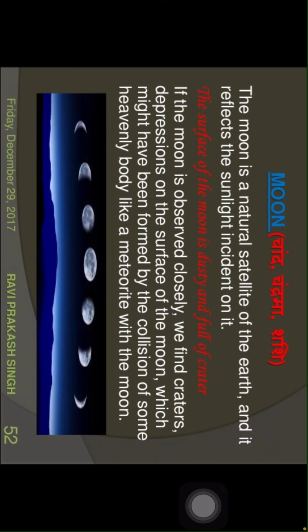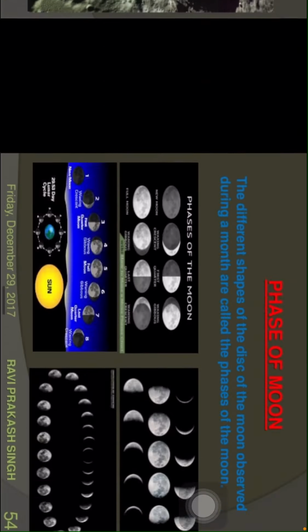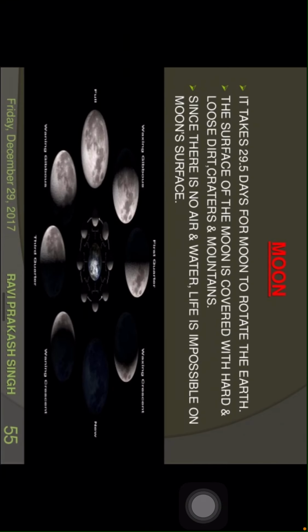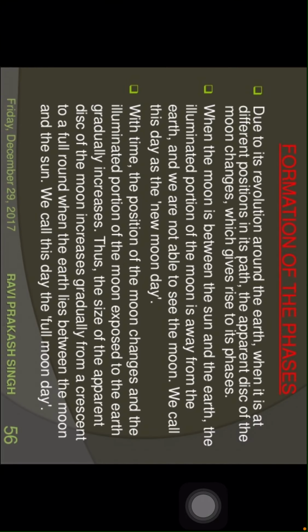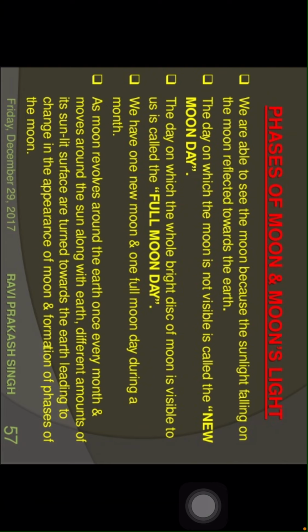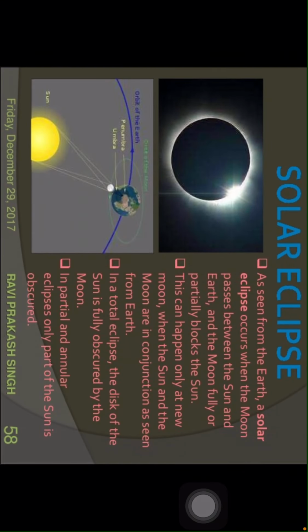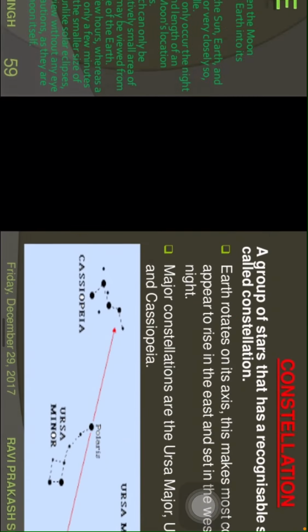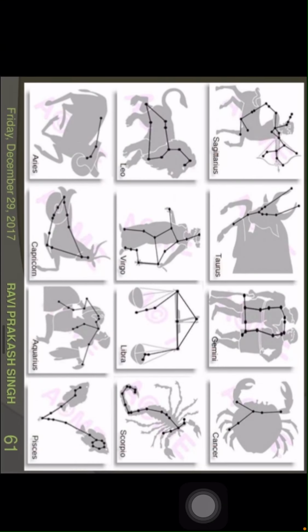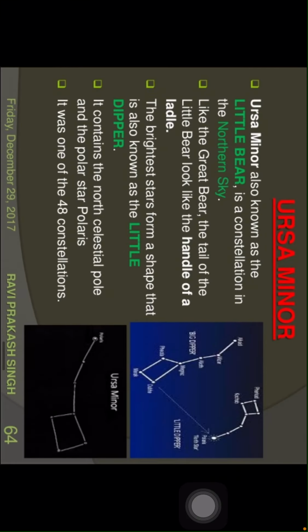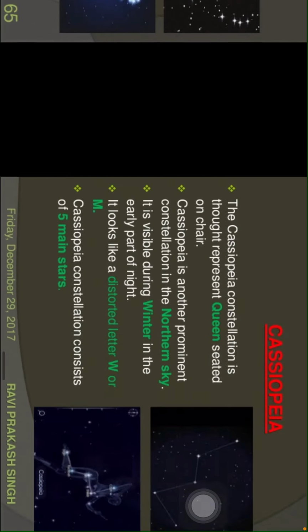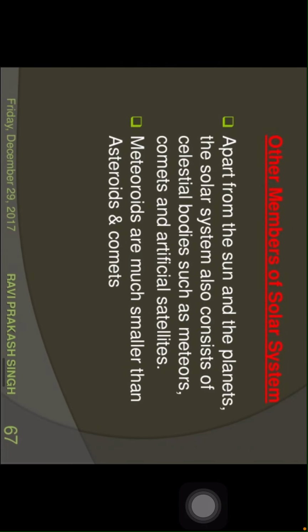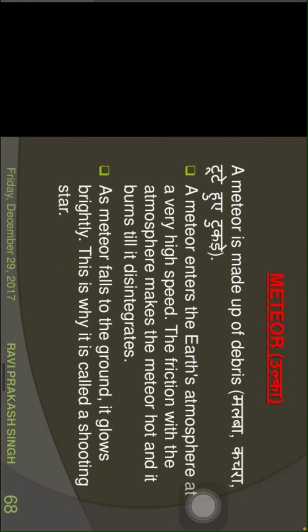Moon. About the Moon is also important, children. You can go through about the Moon. Phases of the moon. Formation of the phases. Phases of the moon and moon's light. And solar eclipse, lunar eclipse. Constellations: Ursa Major, Ursa Minor, Orion, Cassiopeia. Other members of the solar family.